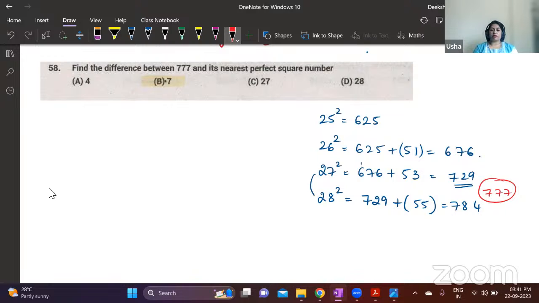So 777 lies between these two, and this is the nearest one. The answer between these two is 784 and 777. The difference is 7. Understood this?